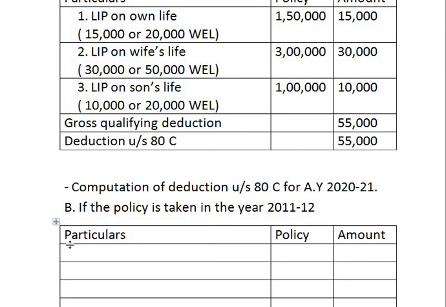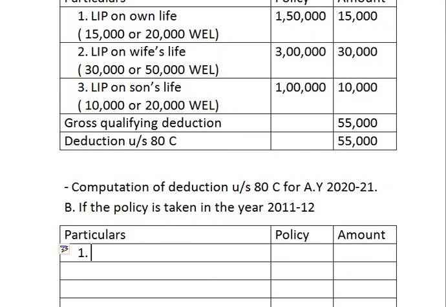Therefore, what is the percentage that is qualified for deduction on life insurance policy? It is 20%. So 20% on policy amount or the actual premium paid, whichever is less, is qualified for deduction.